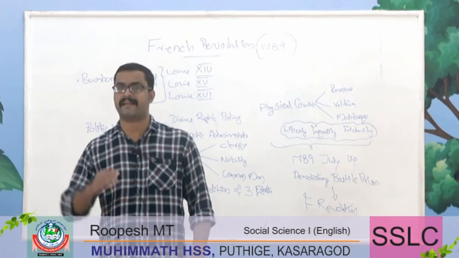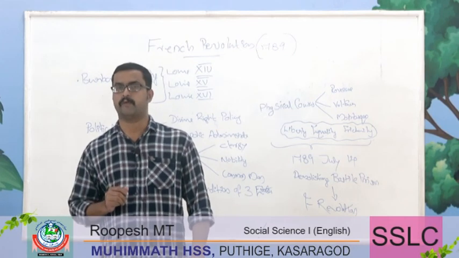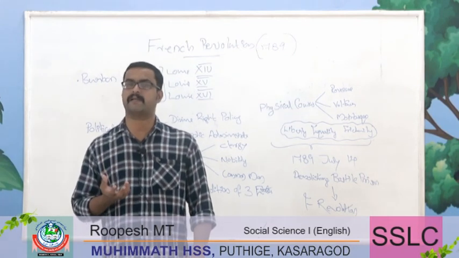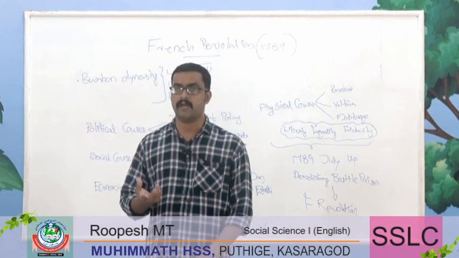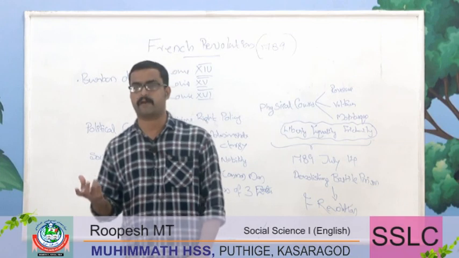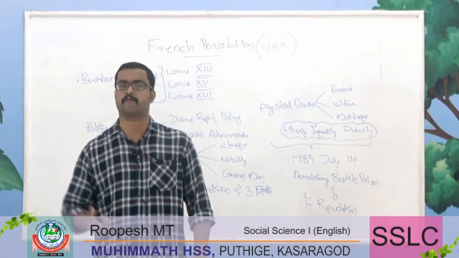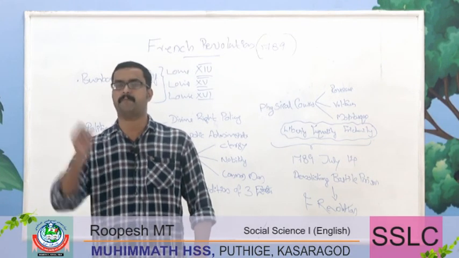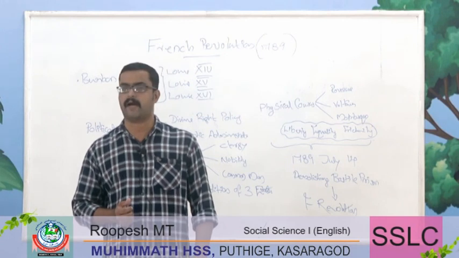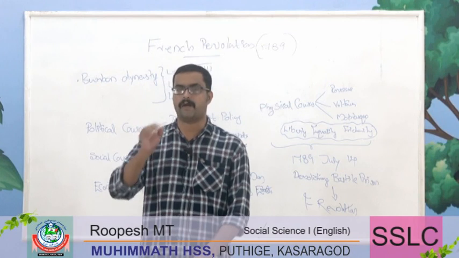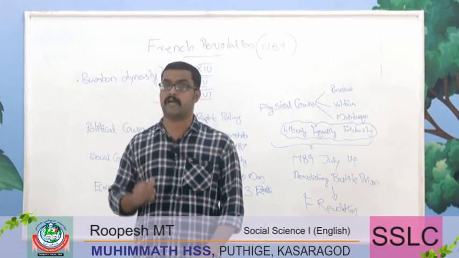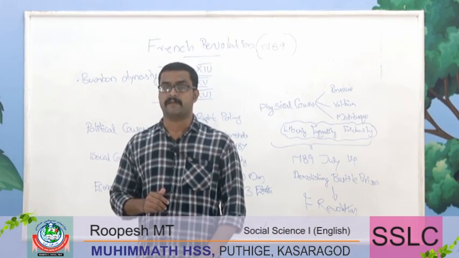That leads to the French Revolution, and they raised the slogan liberty, equality and fraternity, and they marched in front of the Bastille prison, the symbol of the French monarchy, and demolished the Bastille prison on July 14, 1789.